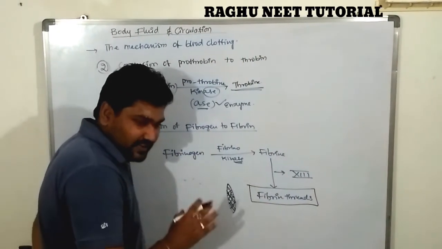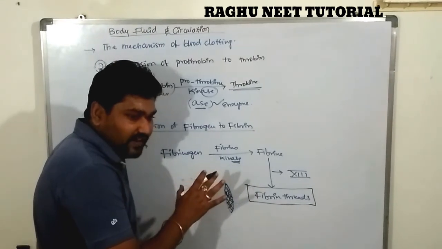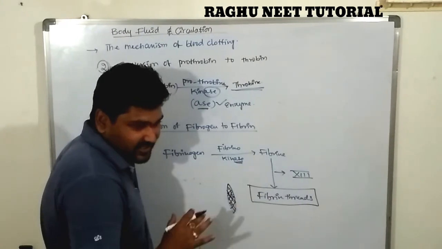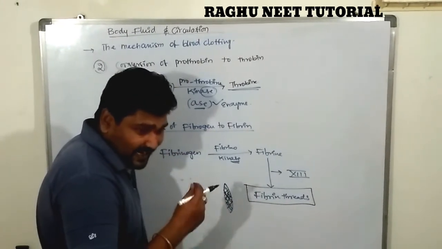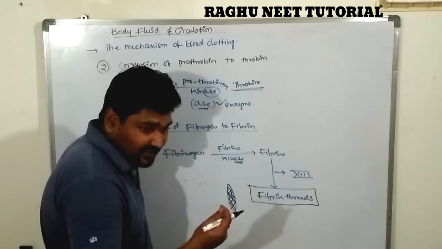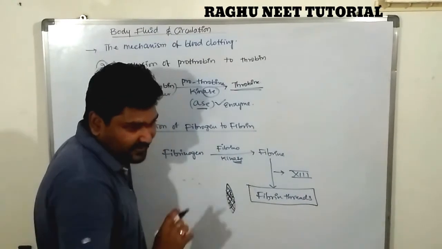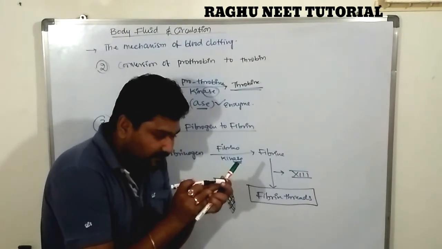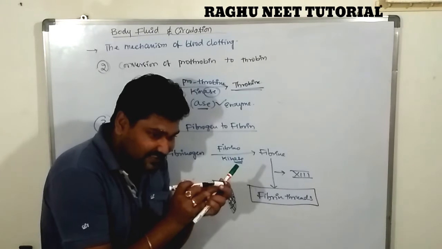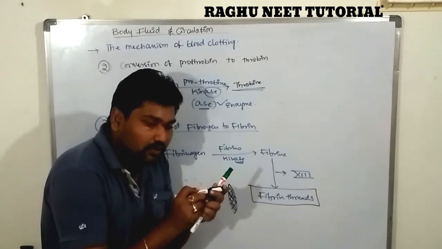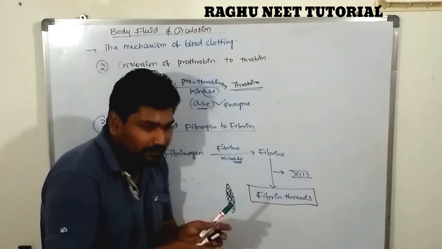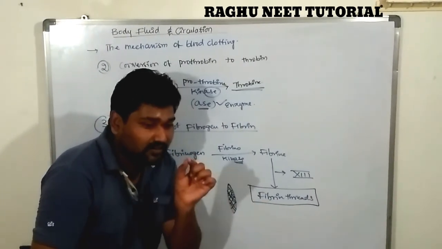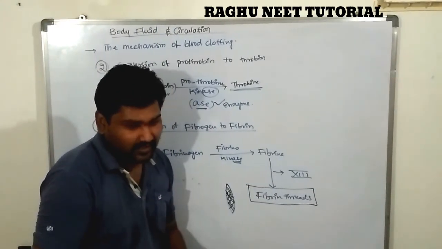The last process is the conversion of fibrinogen to fibrin. When fibrinogen reaches the wound region and is converted to fibrin, and the fibrin into fibrin threads in the presence of factor 13, the threads close and lock the complete wound, and more cells lock together.